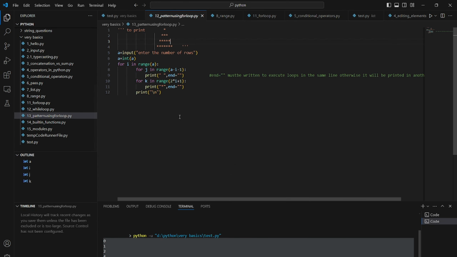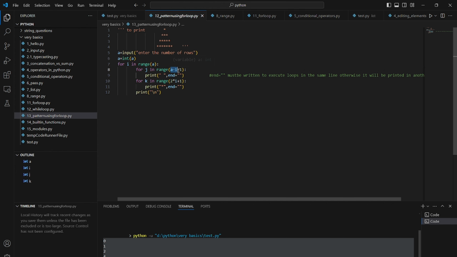Here we can see, first of all, I took the input from the user, the number of rows, and I used typecasting to change it into an integer, and for i in the range of a. If a is the number of rows, say 3, then in range of 3 that means 0, 1, 2, and in the first iteration it will be 0.